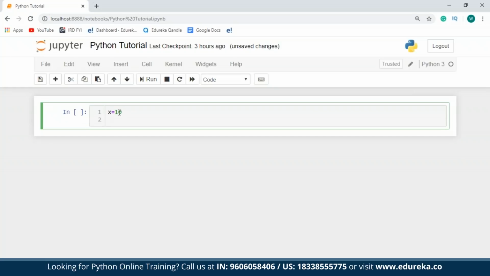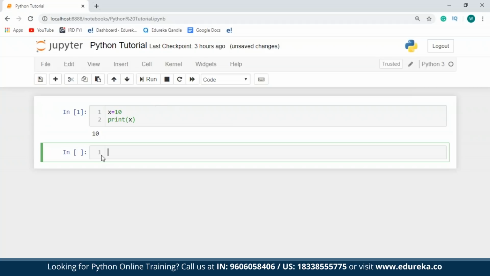Now in case I want to print this, all I can do is just say print x. To run the code on Jupyter, you can either press Shift Enter or Control plus Enter. When you press Shift Enter, the code gets executed and the command is given to the next kernel. When you press Control Enter, the code gets executed but the command remains in the same kernel. So here I'll just hit Shift Enter. And as you can see over here, I have the value printed as 10.